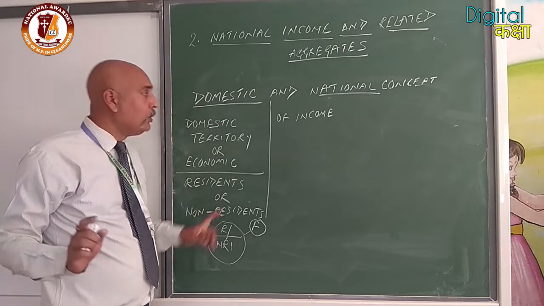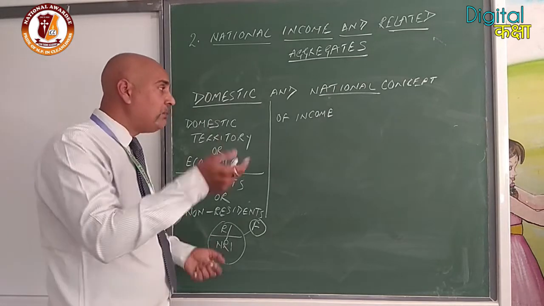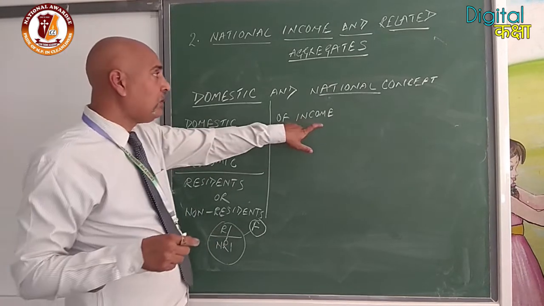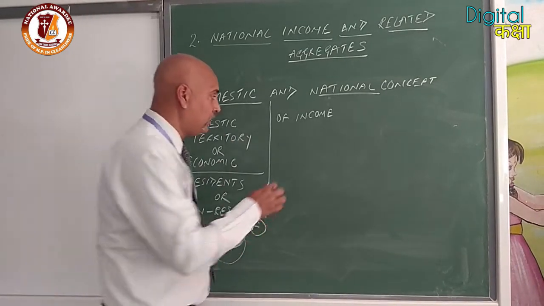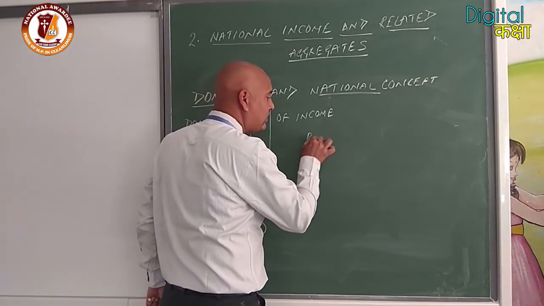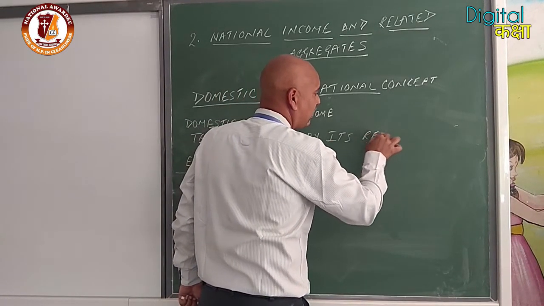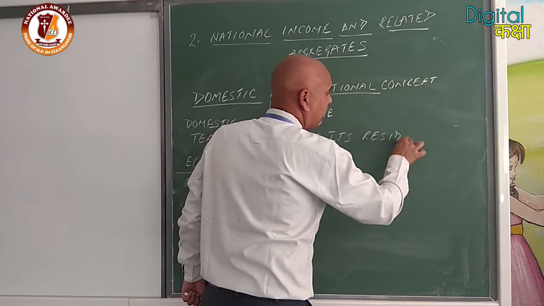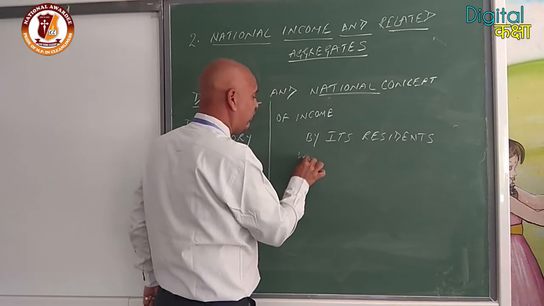That is clear? Now come to the national concept. What comes in the national concept? The transaction is taking place by its residents, and it will be included.